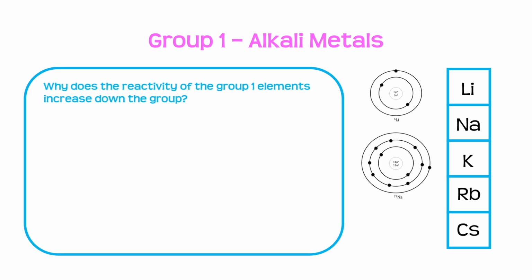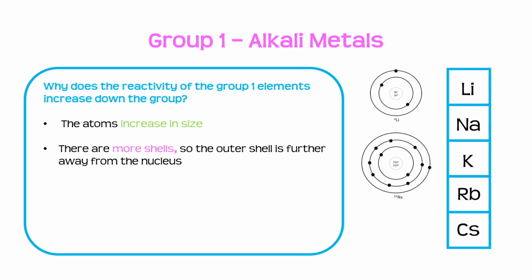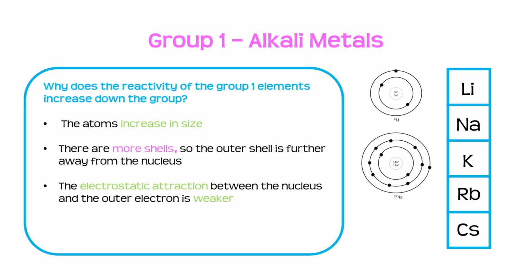Why does the reactivity of group 1 metals increase down the group? Well, we need to know that the atoms increase in size as you go down the group. There are also more shells, and this means that the outer shell is further away from the nucleus. This means that the electrostatic attraction between the positive nucleus and the outer shell electron is weaker. Now this means it's easier to lose that one outer electron, making those elements at the bottom more reactive.